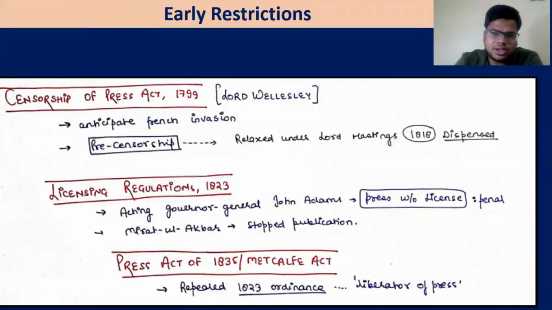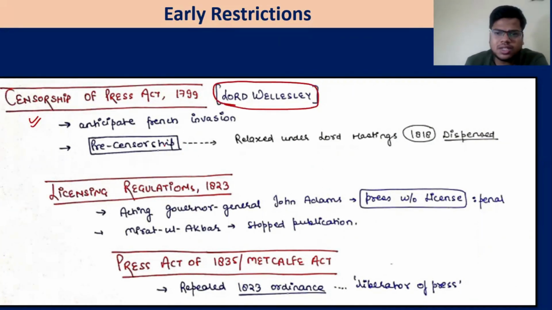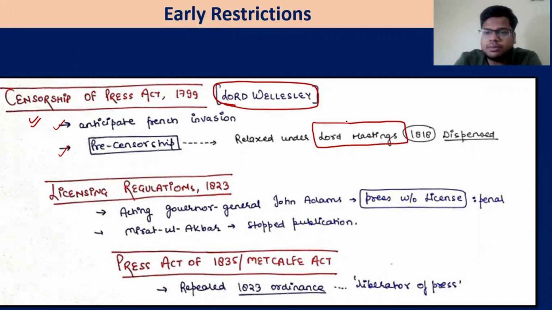Let us talk about the restrictions. First, the early restrictions, starting with the Censorship of the Press Act in the time of Lord Wellesley. The context was the French invasion. They said we will pre-censor it: you have to show us your content, otherwise we will take penal action. It was relaxed under Lord Hastings, who relaxed some of the press restrictions in 1818.